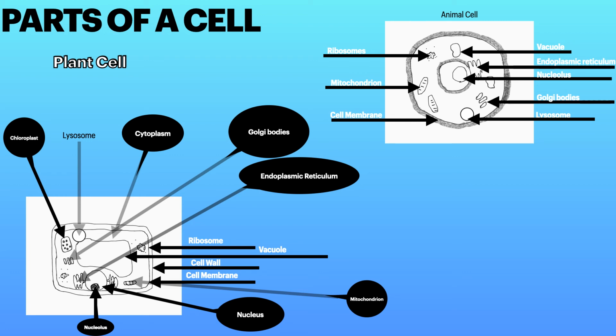After that, we notice the large sac inside the plant cell, the vacuoles. The vacuoles in a plant cell are much larger than the ones in the animal cell. The circle-shaped part in the cell is the lysosome. The lysosome breaks down food, cell waste, and foreign particles. After that, there's the mitochondria. The mitochondria release energy in food by reacting with oxygen.